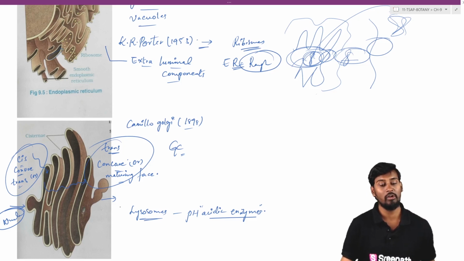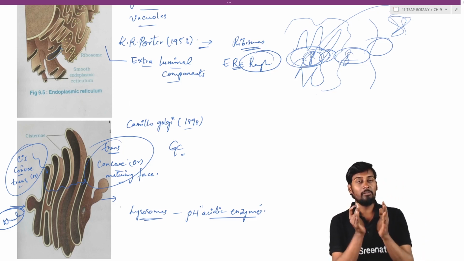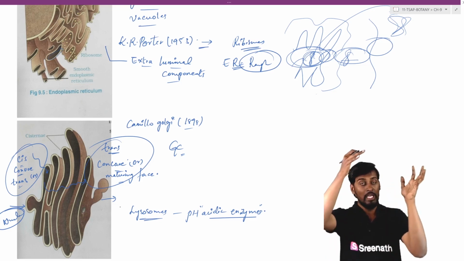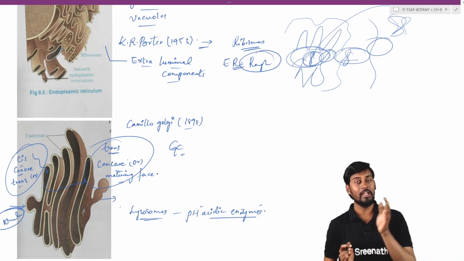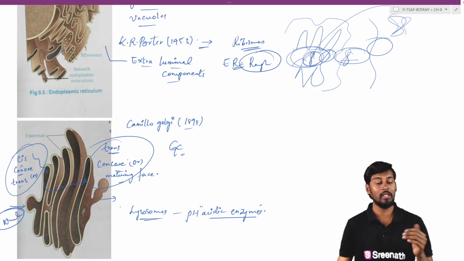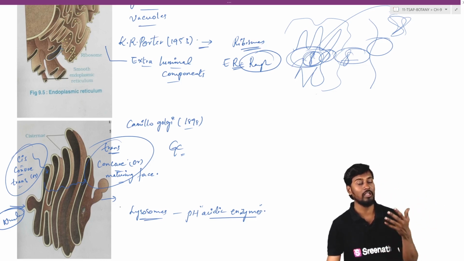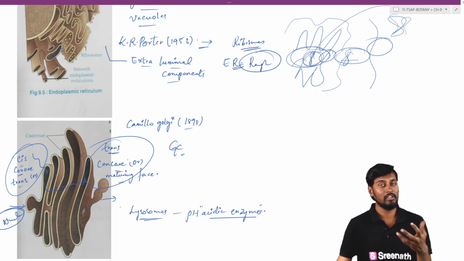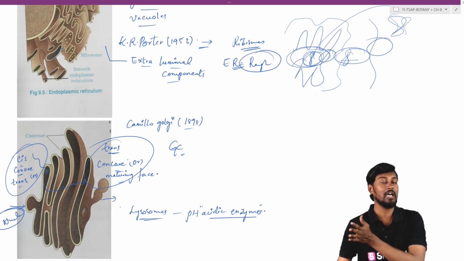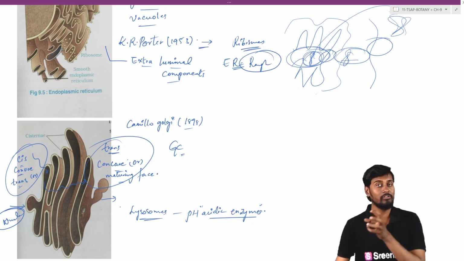So మనం ఇక్కడ గుర్తుపెట్టుకోవాల్సింది ఏంటంటే GC is the one which is an in between bus stop, or we can say an intermediate stage, where whatever the proteins which were imported from the ER generally take a stop in the GC. So while entering, they will enter from the nucleus side, that is the cis or convex face, and finally they will enter into the GC by the fusion of the membrane. GC lo, while they are traveling through the network of cisternae, they will undergo modification, and finally they will reach the other end called the trans, concave or maturation face, where the vesicles will bud off, and they will carry the protein to its own destination.